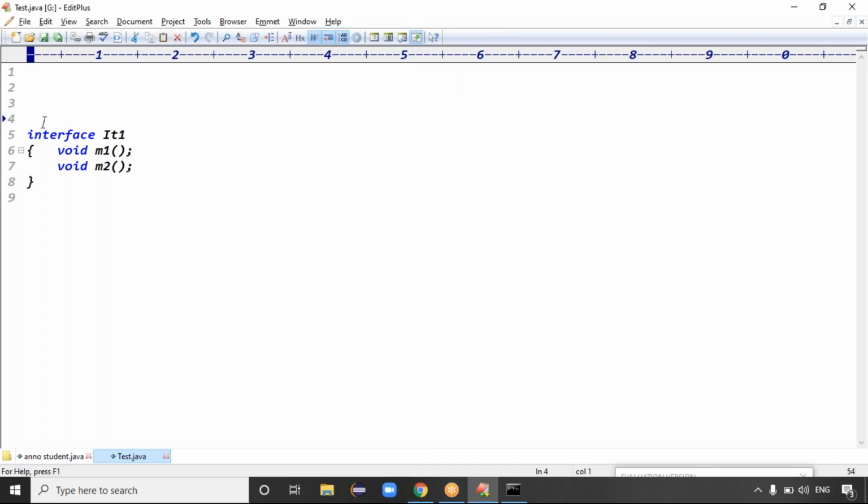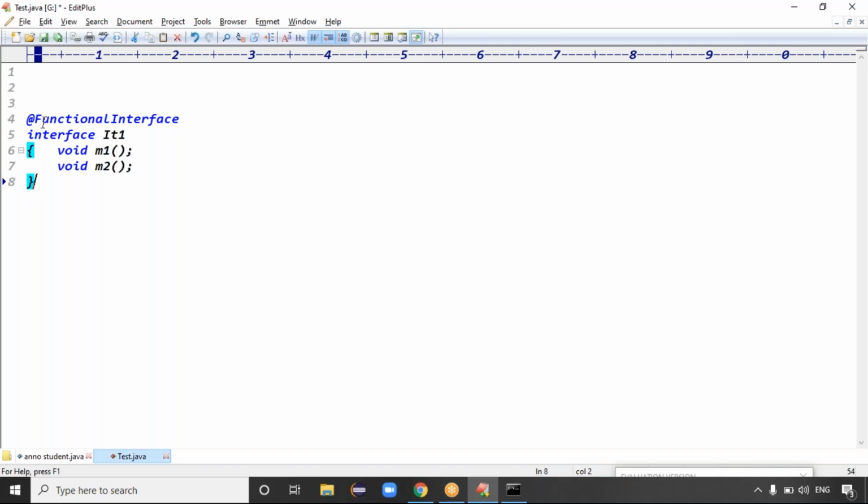That's why, guys, I want to represent this as my functional interface. To represent this is a functional interface, the required annotation is what? The @FunctionalInterface annotation, right? To represent your interface as a functional interface, you require the @FunctionalInterface annotation. Interface IT1, void m1 is there, void m2 is there, right? Now is it a functional interface or not? As we have @FunctionalInterface mentioned, it contains only one abstract method, right?